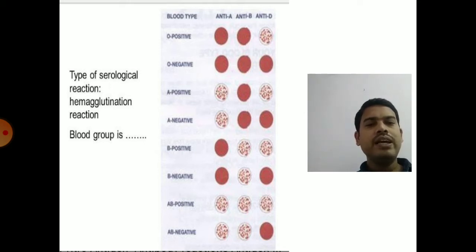this blood in these wells which are present on the glass slide. After that, to the three wells you will add anti-A, anti-B and anti-RH factor, anti-D reagent, and you will mix clearly.